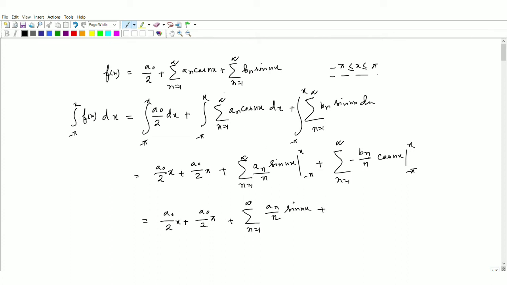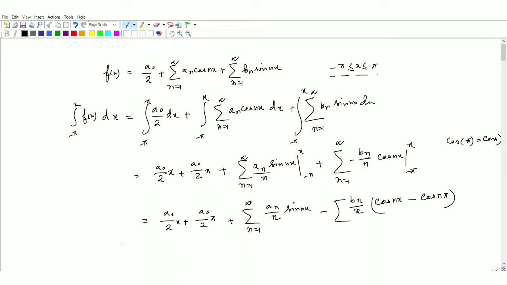Plus, here we can take this negative sign outside of the summation. So bn over n, cos nx minus cos n pi, because cos minus pi is equal to cos pi, so that negative sign will not be there due to that property.